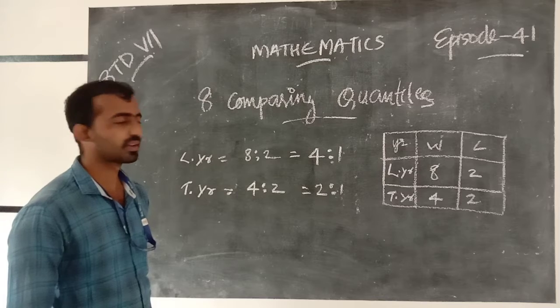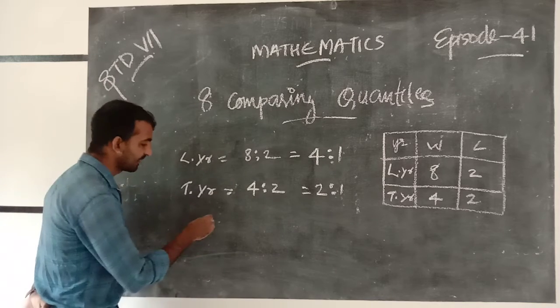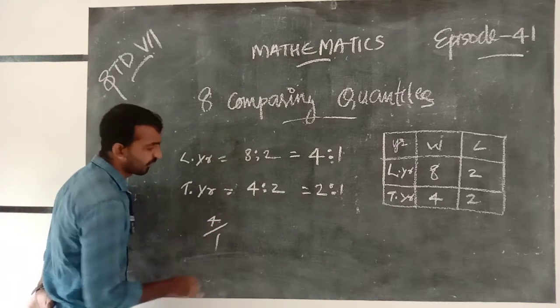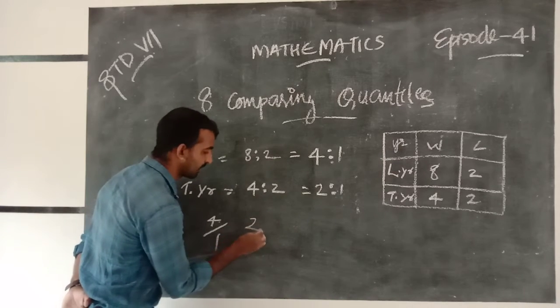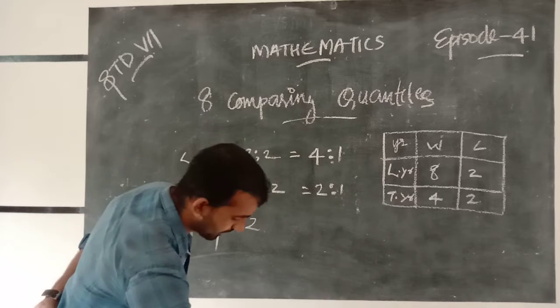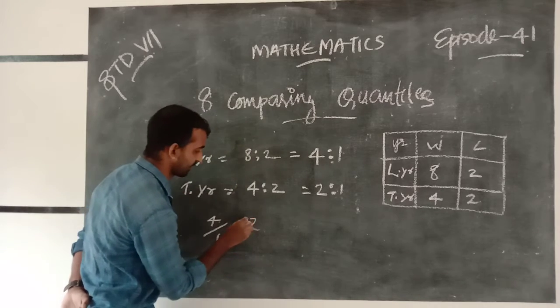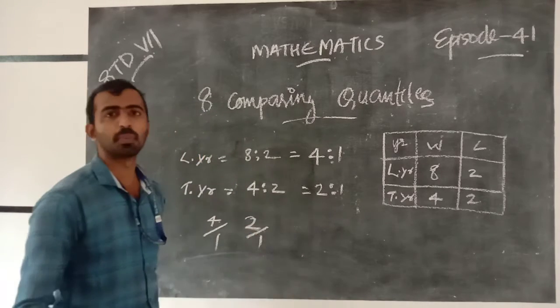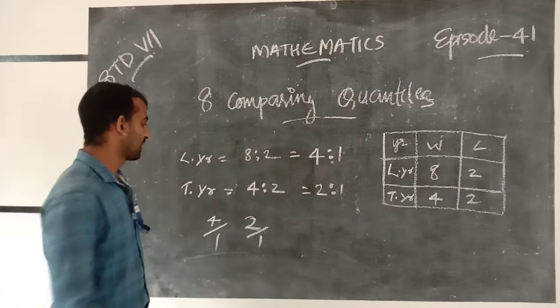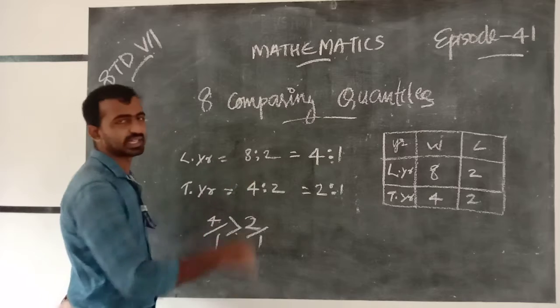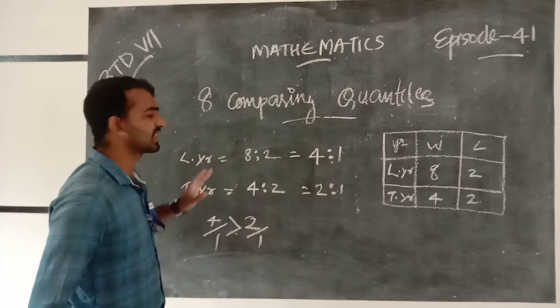Which year is better? We can write last year 4/1, and this year 2/1. Which is the greater? This is the greater, 4/1, which means last year.